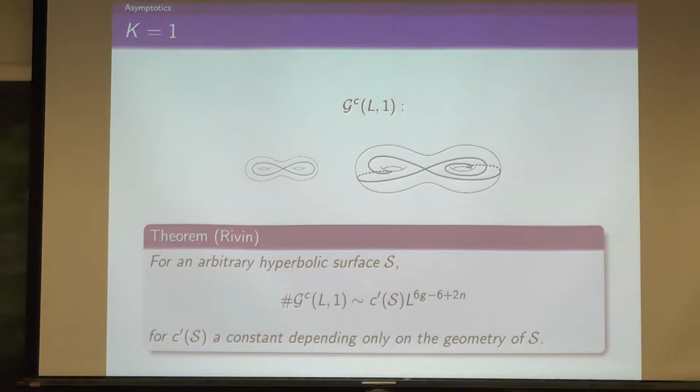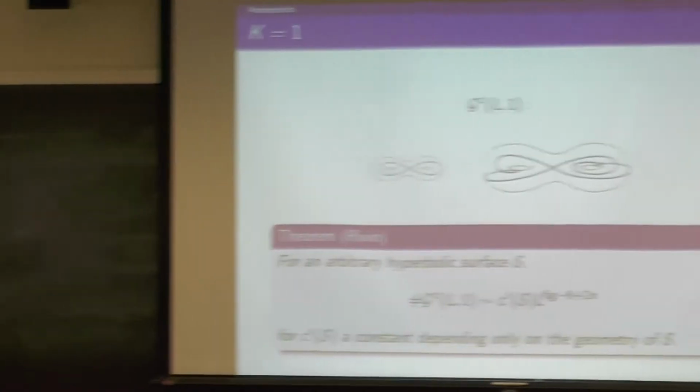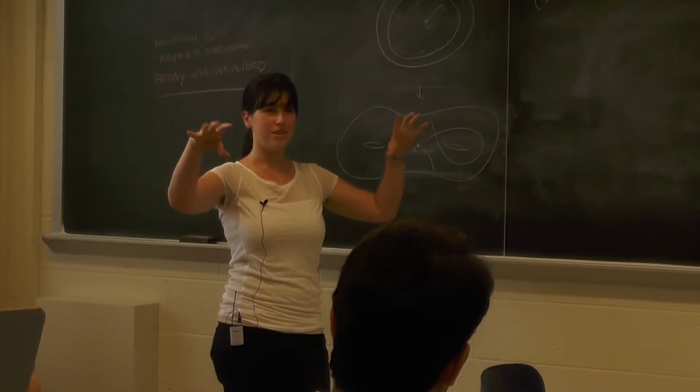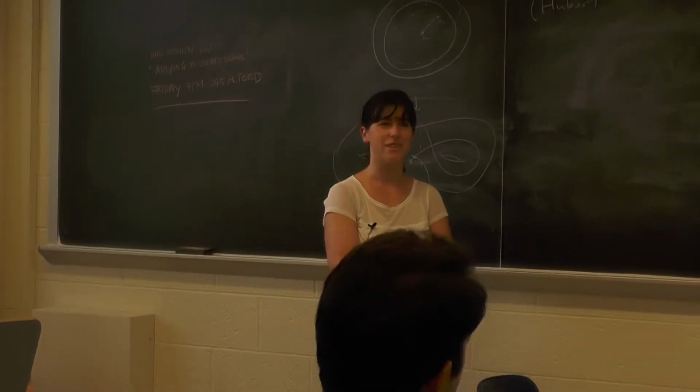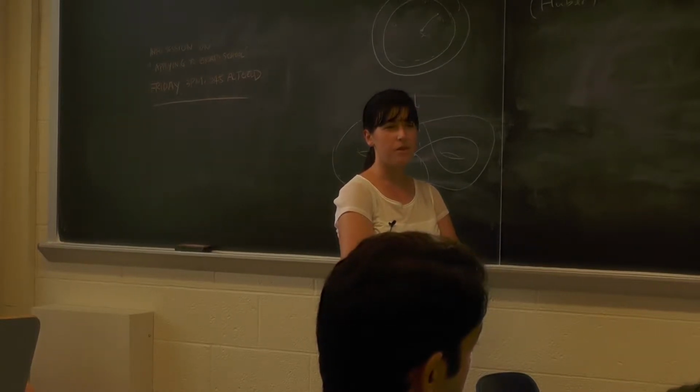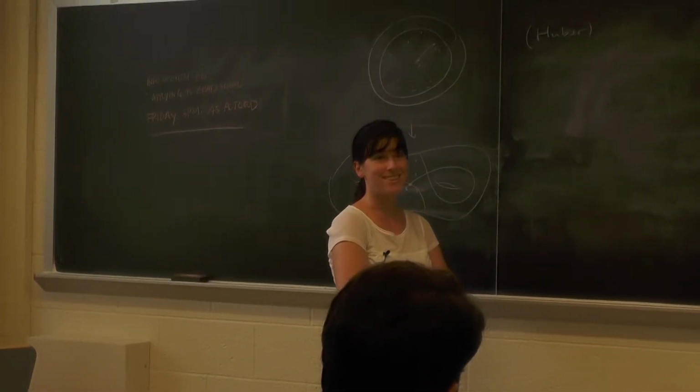Not necessarily, because if you start pinching your curve down, then your surface starts looking like two smaller genus surfaces, so there should be something else going on. I don't think so. Is it true? I think the function might be bounded on moduli space. Oh, maybe. Oh, it is, I think.